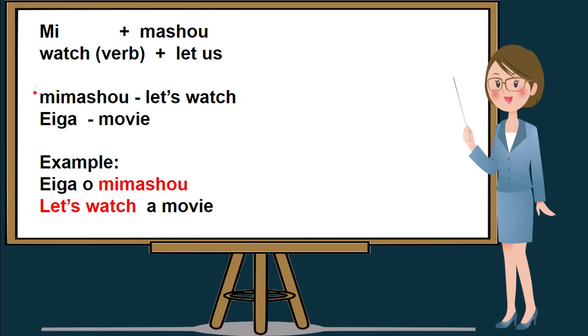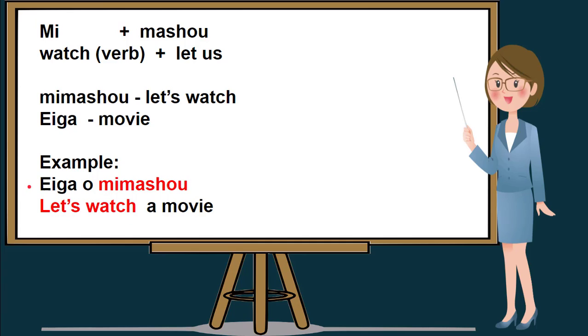In my next example, I used mimasho, or let us watch, or let's watch. I also used ega. In English, it means movie. So we will be using ega, which is the subject of the sentence, in the beginning of the sentence. We will also be using o before the verb mimasho. So ega o mimasho means let's watch a movie.